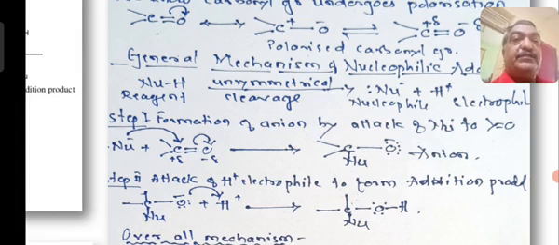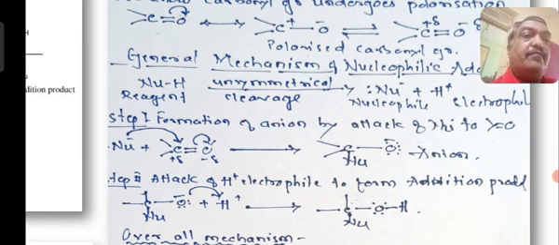In the first step, the nucleophile attacks the positive side of the carbonyl group, and oxygen will get a negative charge because there is a shift of the pi bond of the C double bond O. So oxygen will get a minus charge and the nucleophile will attack.